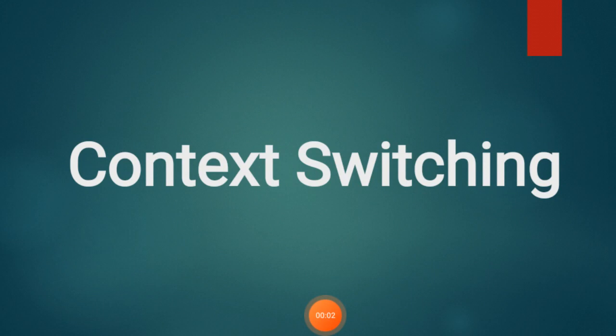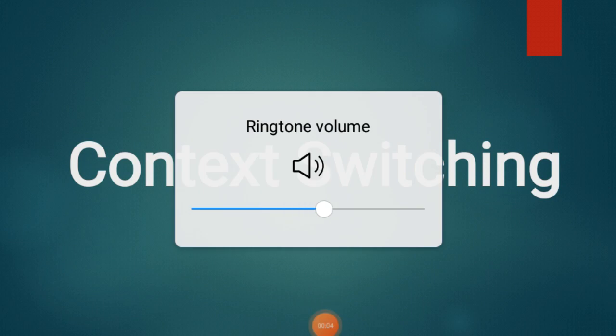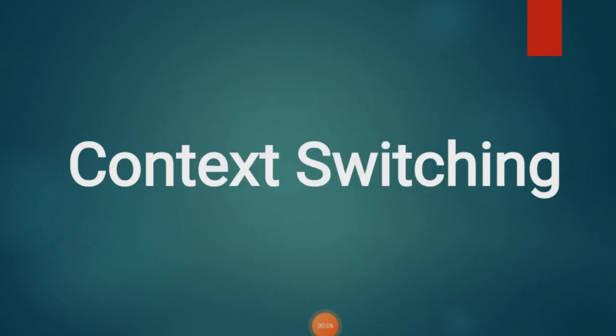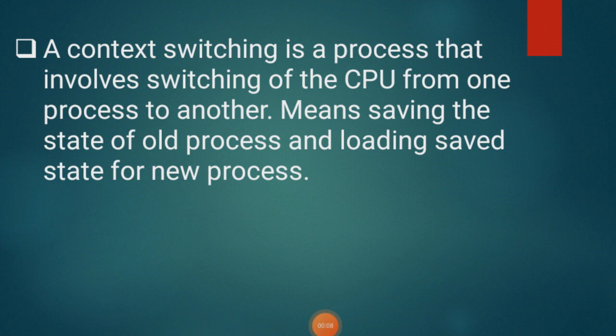Hello students, in this video we are going to study context switching. So what is context switching, or how can you define it? Context switching is a process that involves switching the CPU from one process to another process.